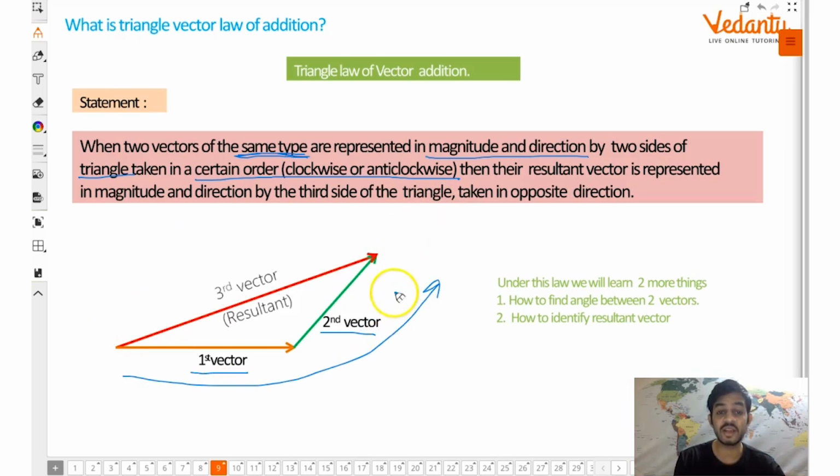Guys, understand the diagram here. Pay attention. First vector and second vector are the ones we needed to add. The resultant is given by the third vector, and you can see the resultant is in opposite order. Following guys? कुछ confusion हो रहा होगा, I think. Okay, let me explain it in a different way.